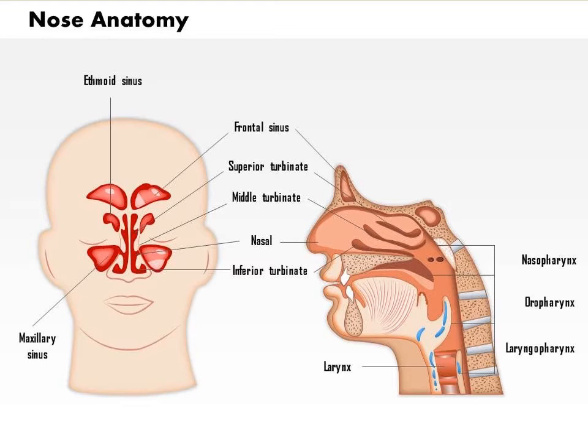So in the nose, the receptors for smell lie in the nasal epithelium, sensitive to different odors.